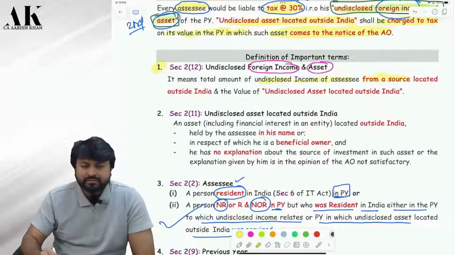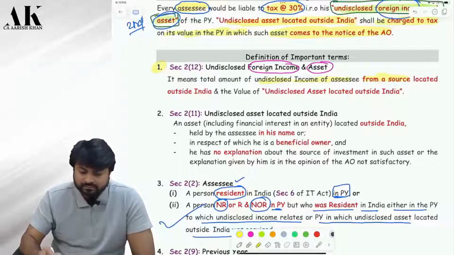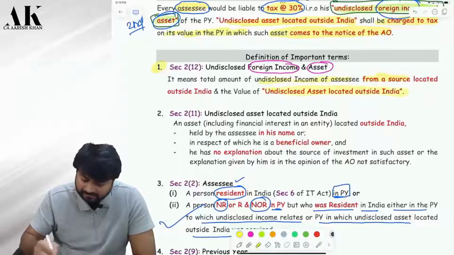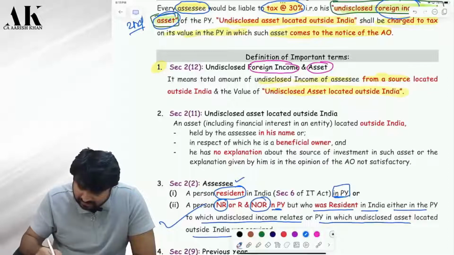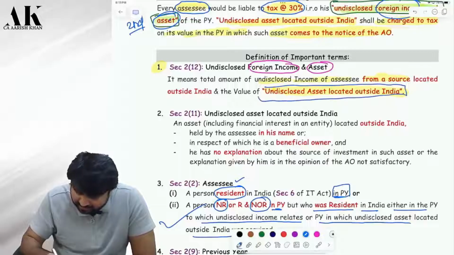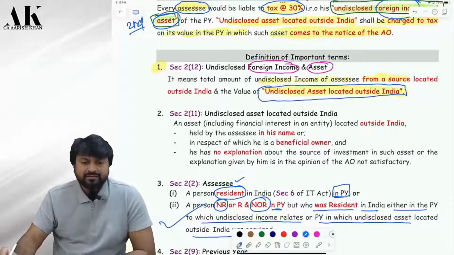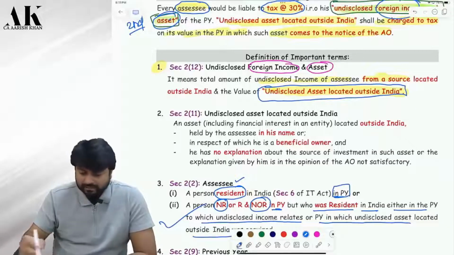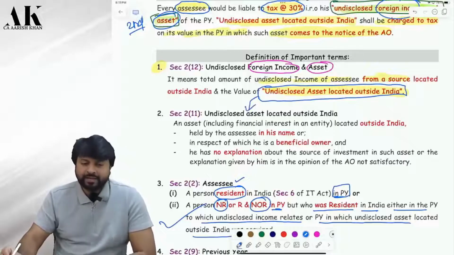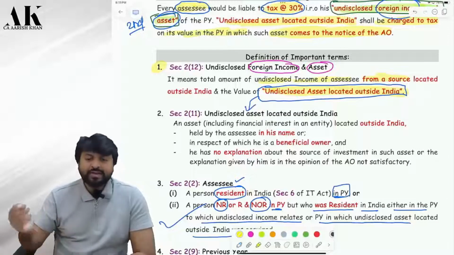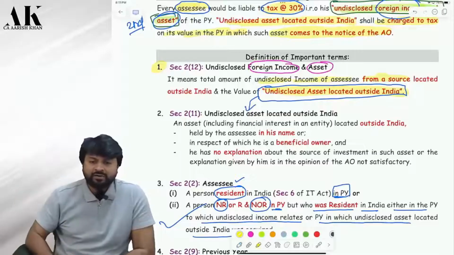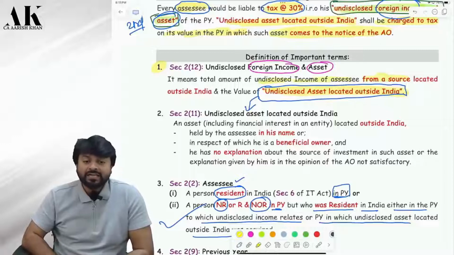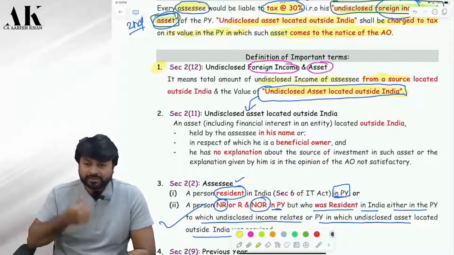And the value of what? Located outside India. Now when can I say that the assets are what? What do I mean by this phrase? Okay. Which phrase? See, the definition of this is given in the next line. Shall I read? So when can, you might have a lot of assets outside India. Yes or no, Palani? Yes, sir. So when can I say that the assets which are outside India are undisclosed? There has to be some definition of that, no?